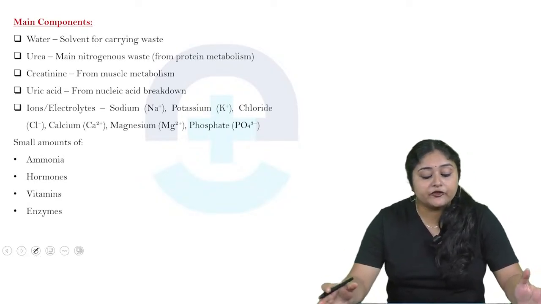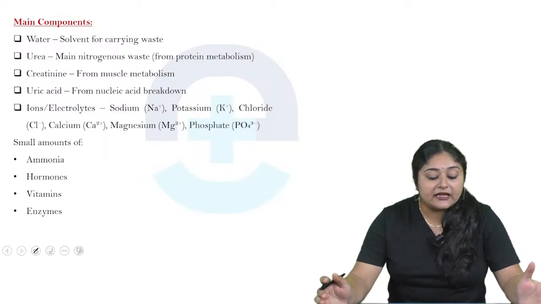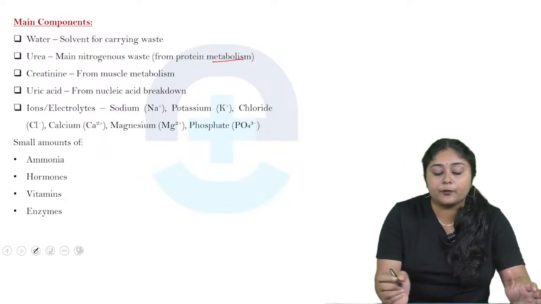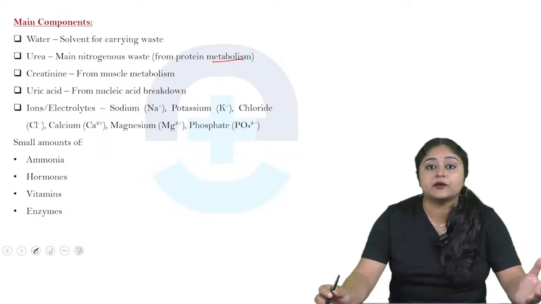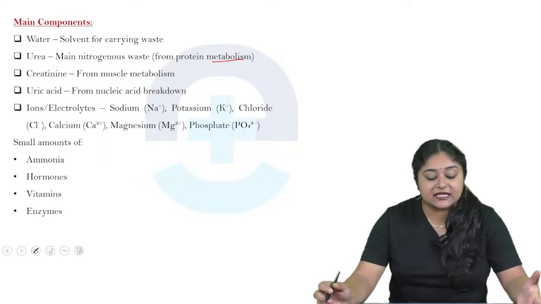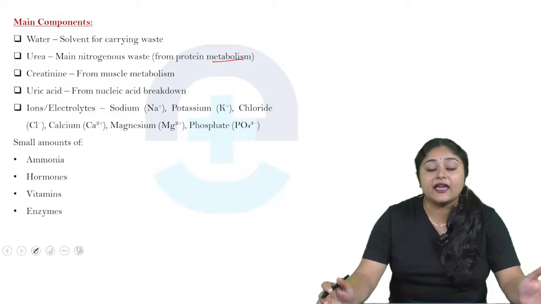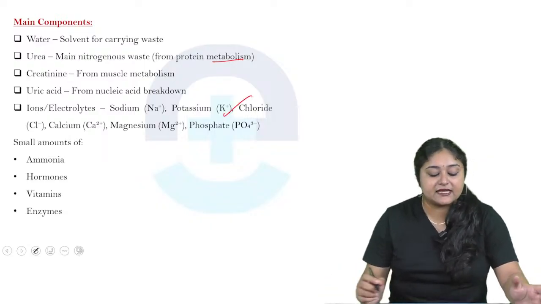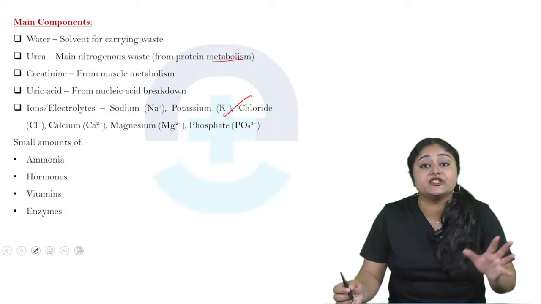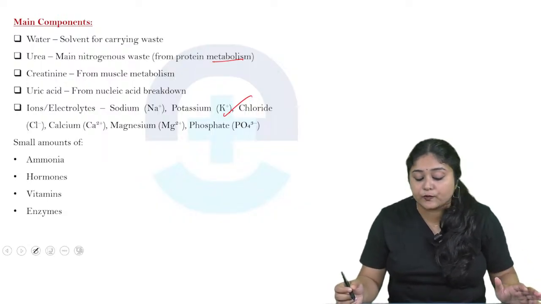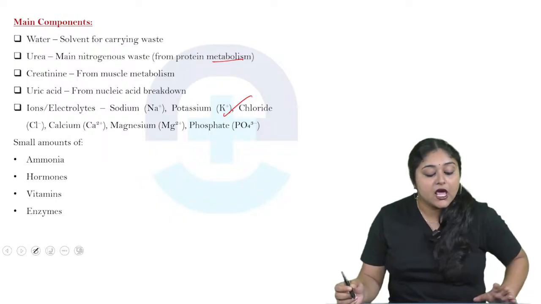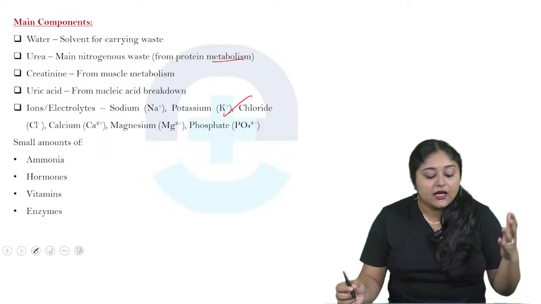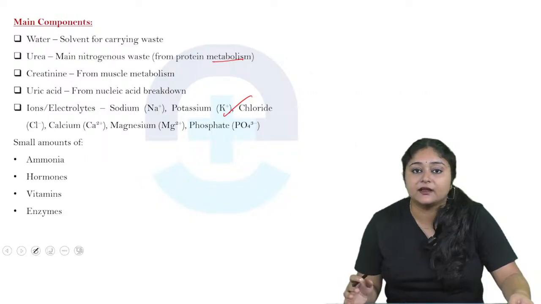Like water, the solvent for carrying waste; urea, the main nitrogen waste from protein metabolism; creatinine from muscle metabolism; uric acid from nucleic acid breakdown; ions as well as electrolytes, sodium Na+, potassium K+, chloride Cl-, calcium Ca2+, magnesium Mg2+, and phosphate PO4 3-. Small amounts of ammonia, hormones, vitamins, and enzymes are also components.